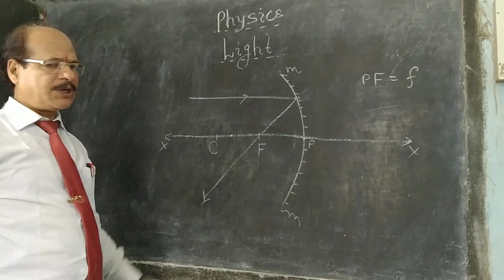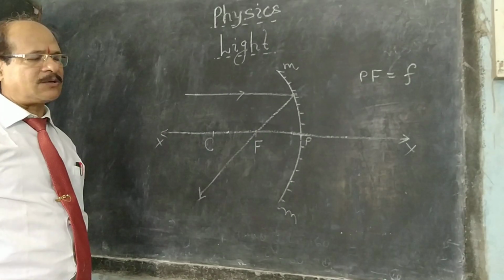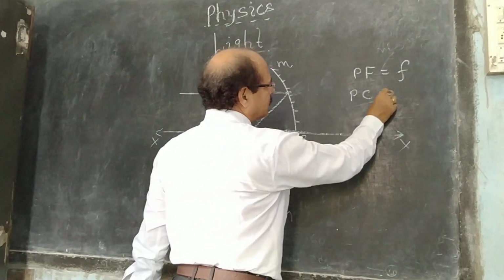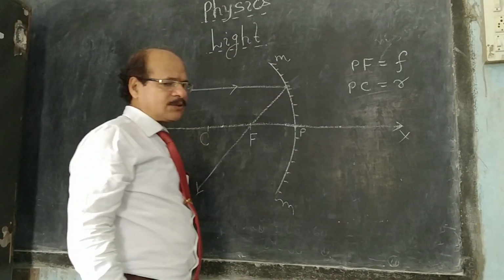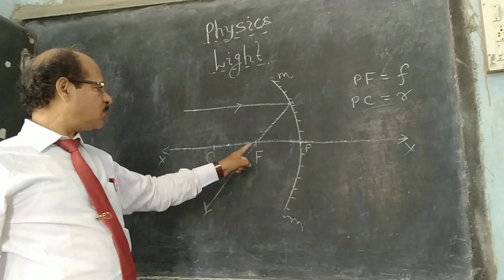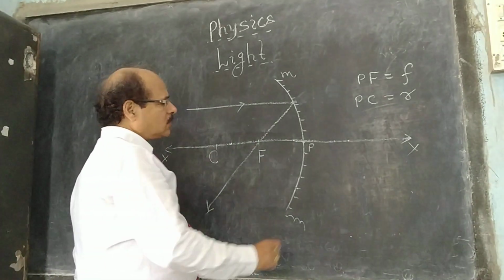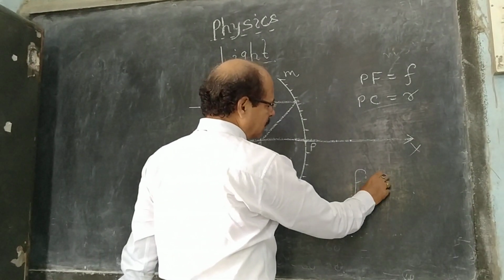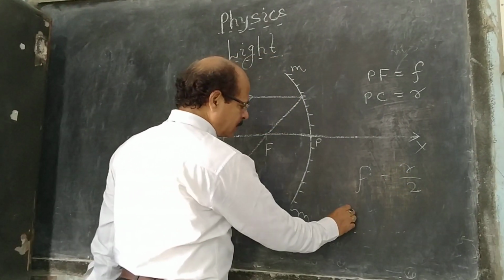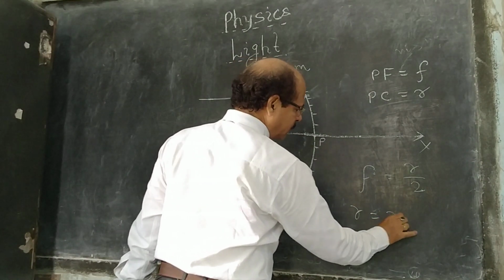Focal length is the distance of point F from P. Also, another point is C, which is at twice the distance PF, and C is called the center of curvature. PC is equal to R. R is the radius of curvature.